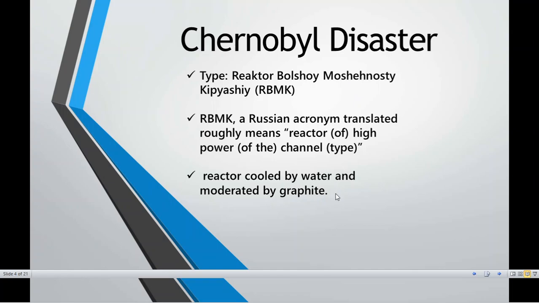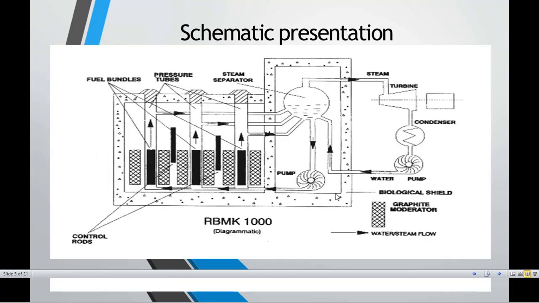And how did it take place? It can be represented by a systematic diagram. If you study this systematic presentation, it will become easy for you to understand the exact procedure and method of how the accident took place in Chernobyl. If you look at this complete picture, you can see that it is written as RBMK 1000. That means around 1000 megawatts of energy is being utilized.